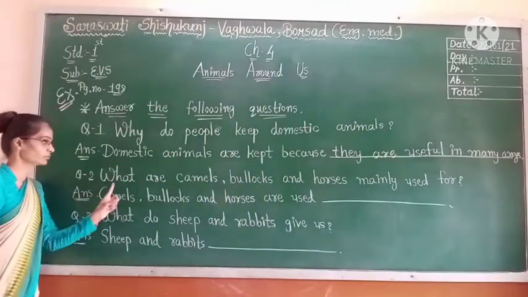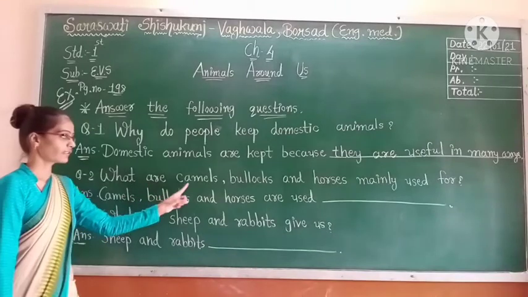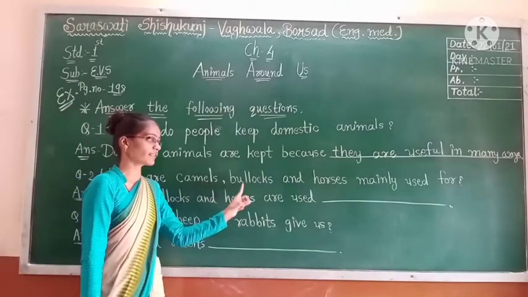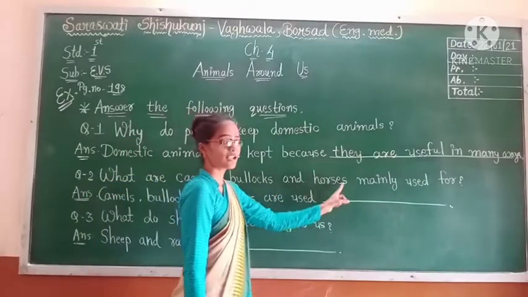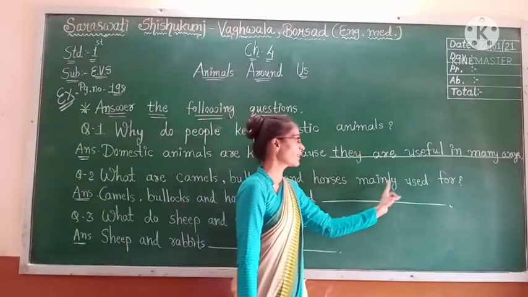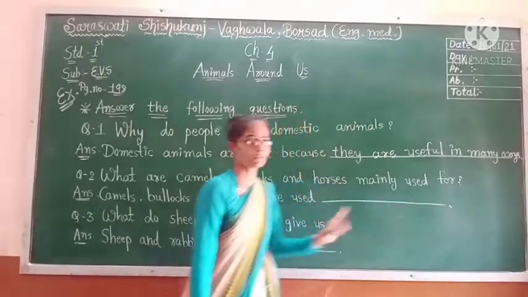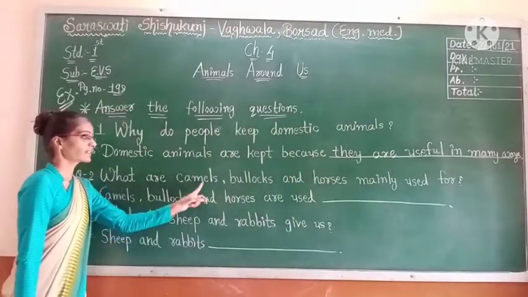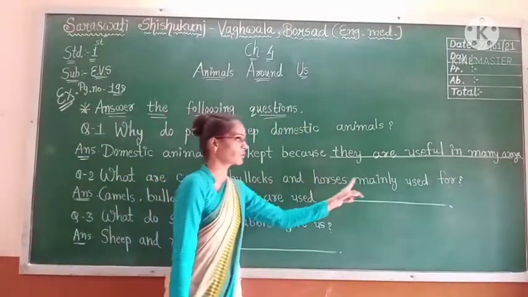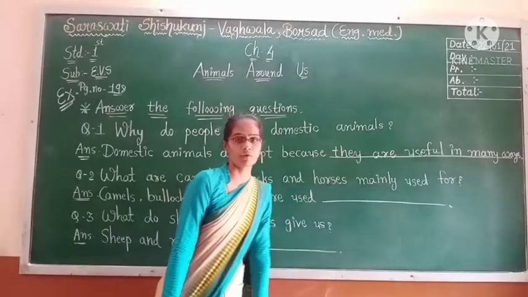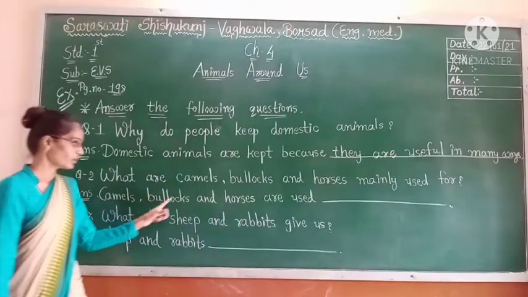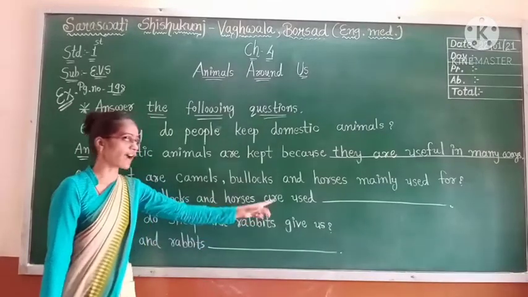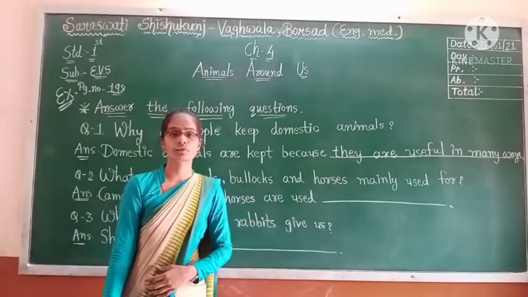Question number 2: What are camels, bullocks and horses mainly used for? Camels, bullocks and horses are used to pull carts.